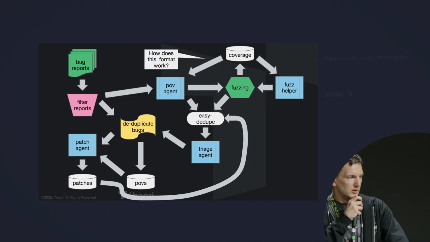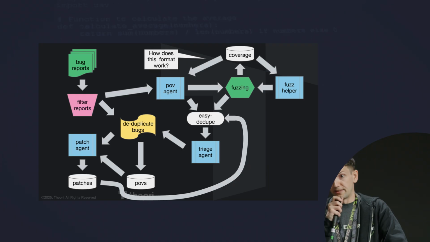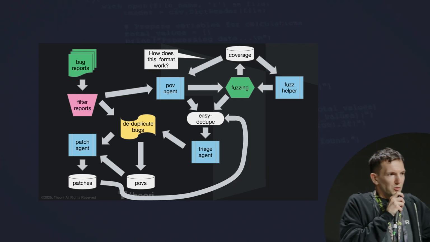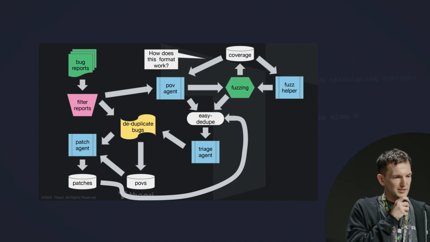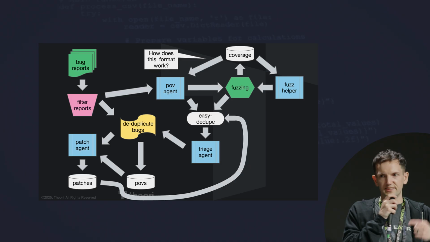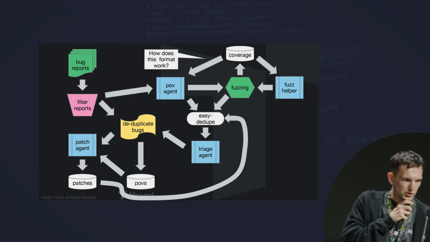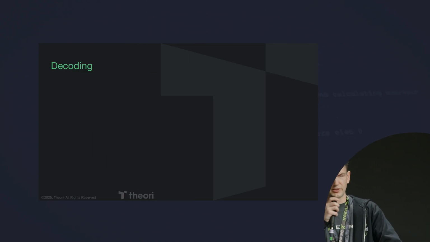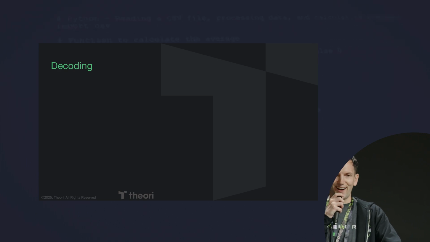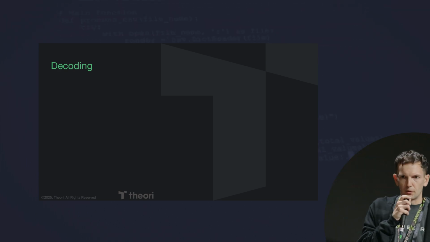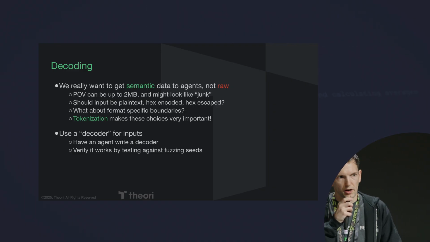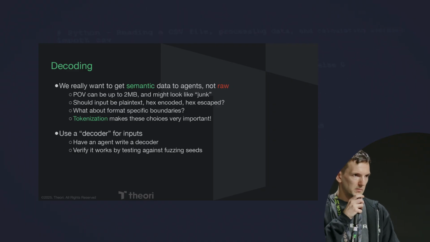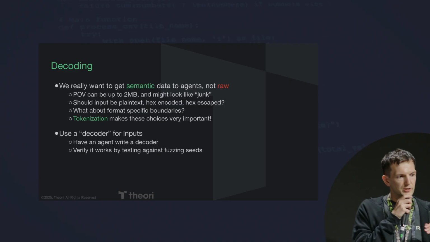OK. So there's a lot of details that we're leaving out here, right? One of them is, what the heck do these arrows mean, right? What does it mean to pass a coverage thingy into the POV agent, or a POV into the patch agent? We already said that doesn't work. So what we do here is we have a decoder. This is analogous to our encoder. Much like we can produce an encoder for a harness, we can produce a decoder for a harness, right? It's a serialization format at its core. So we can produce an encoder and a decoder.